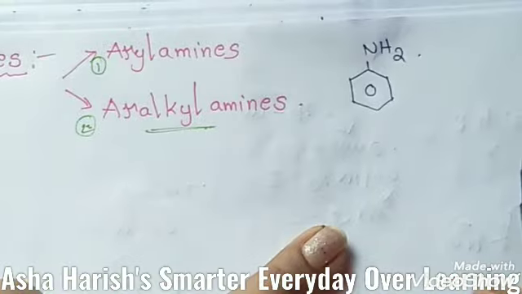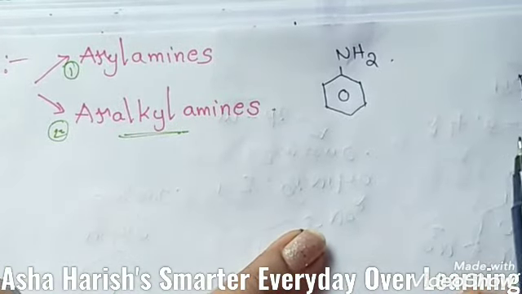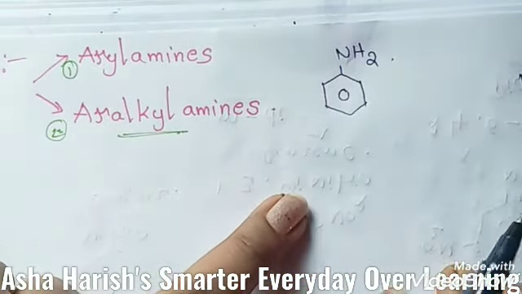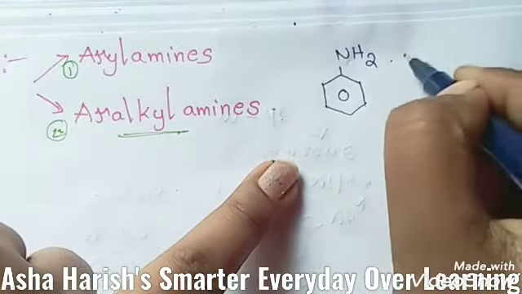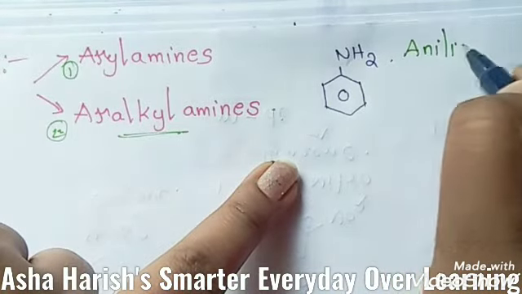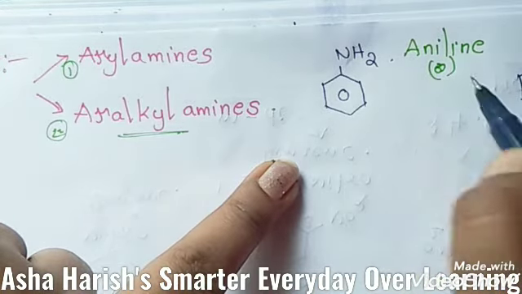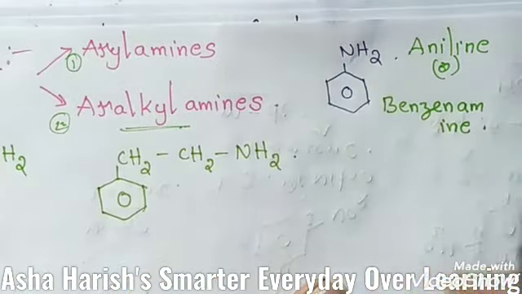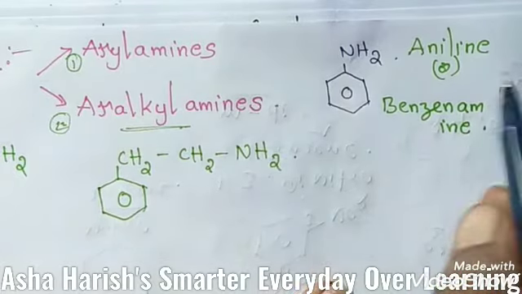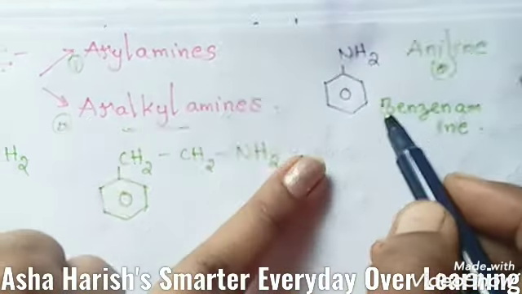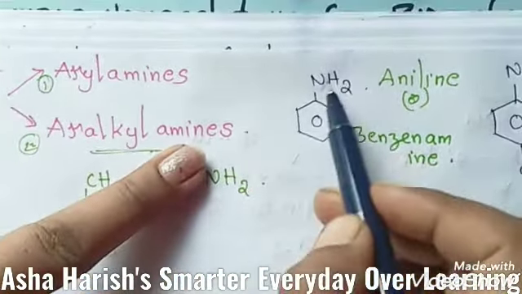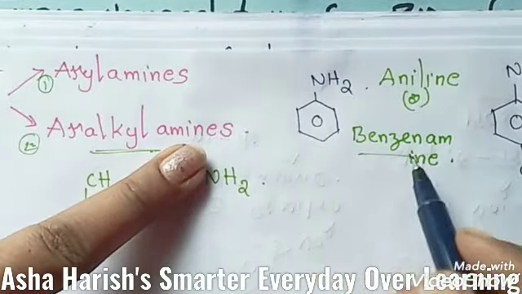Here students, to this benzene group suppose an NH2 amine group is attached. So the general name is aniline or benzenamine. To this benzene group one amine group is attached, so benzenamine.